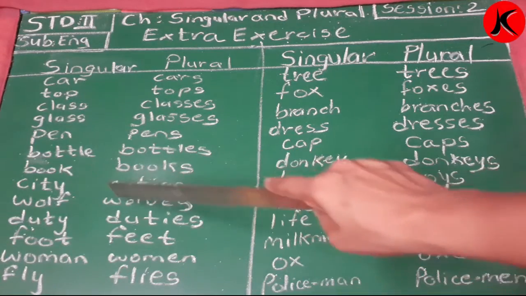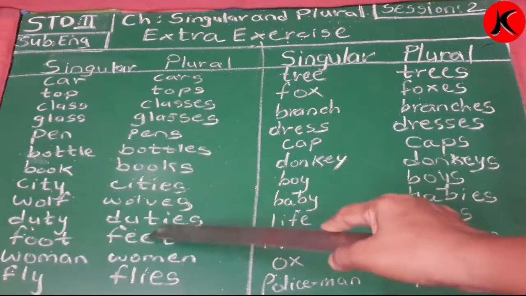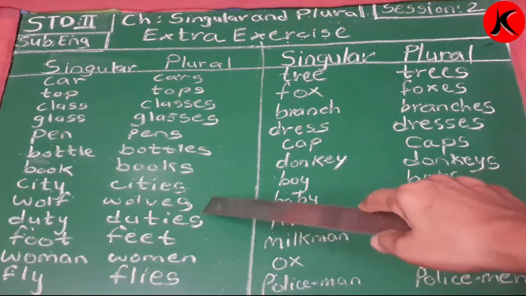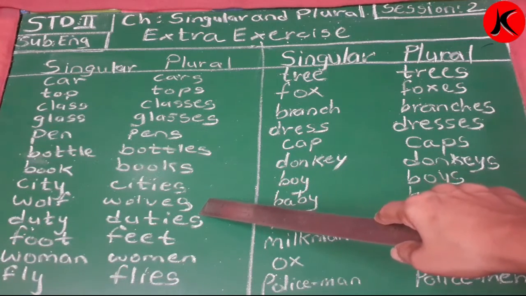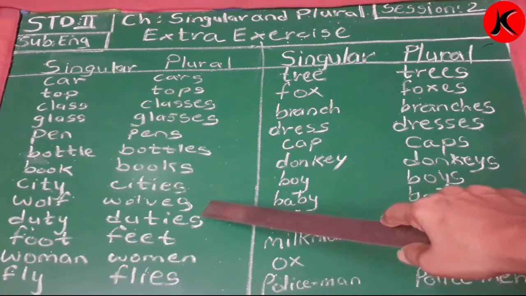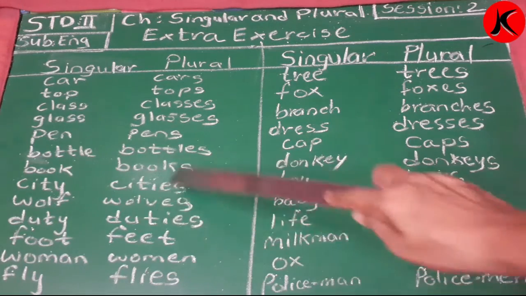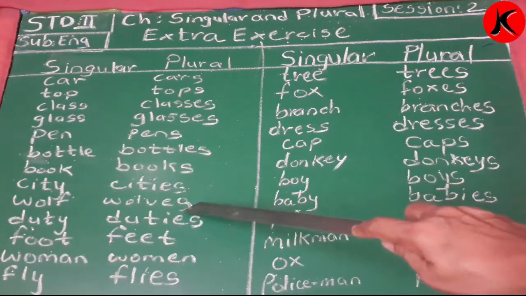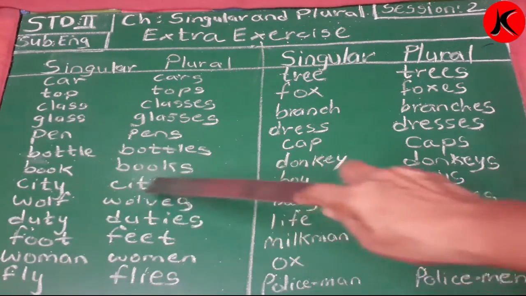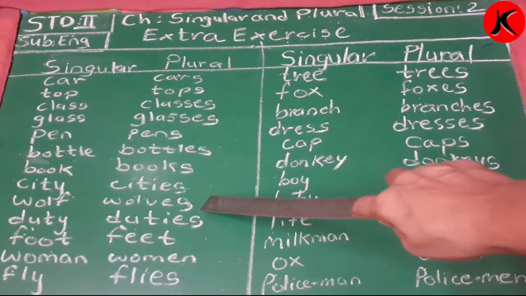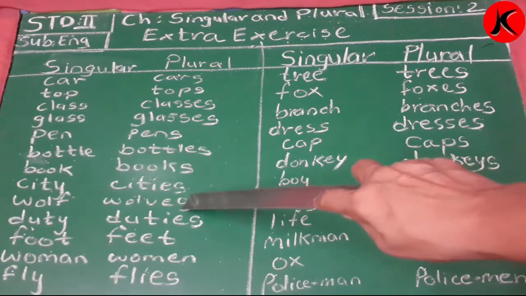Wolf, wolf. Now over here, wolves. What have I done? I've removed F and I've joined it with VES. So here it is one wolf, but for plural, many wolves are there, so it will be VES.